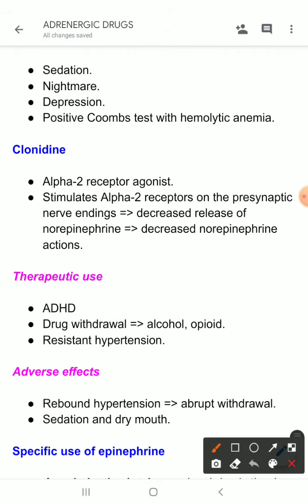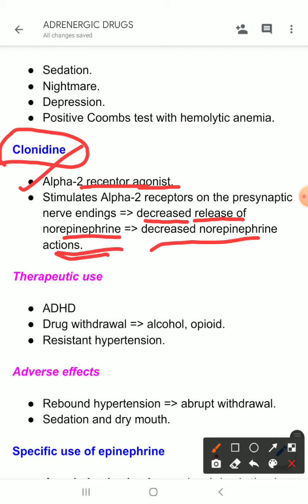Now, another drug which is called clonidine, and clonidine is a direct alpha 2 receptor agonist. It stimulates the alpha 2 receptor directly. So, what does it cause? It causes decrease in the release of norepinephrine. So, there is decreased norepinephrine action. So, stimulation of alpha 2 receptor decreases the norepinephrine release, because it gives the negative feedback. So, through its action, it causes decrease in norepinephrine release, and there is decreased norepinephrine action.